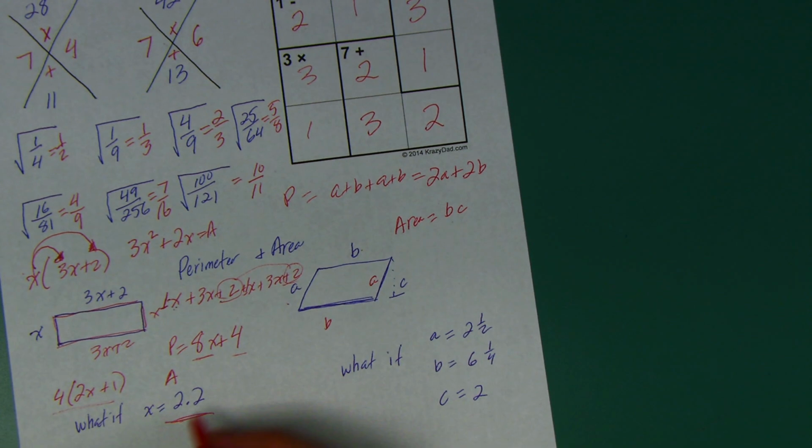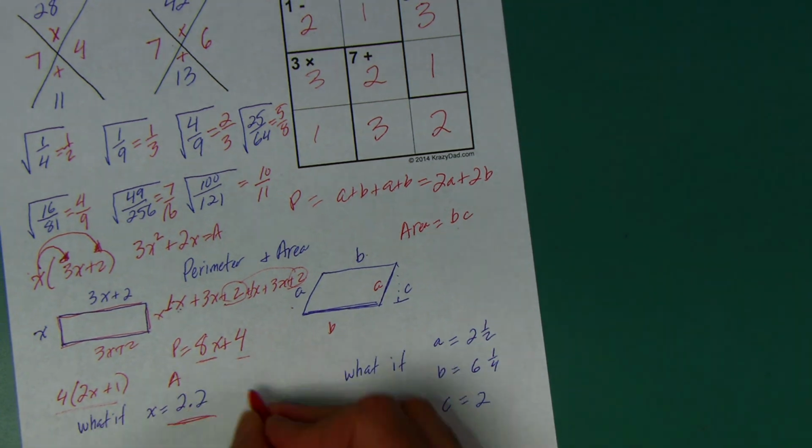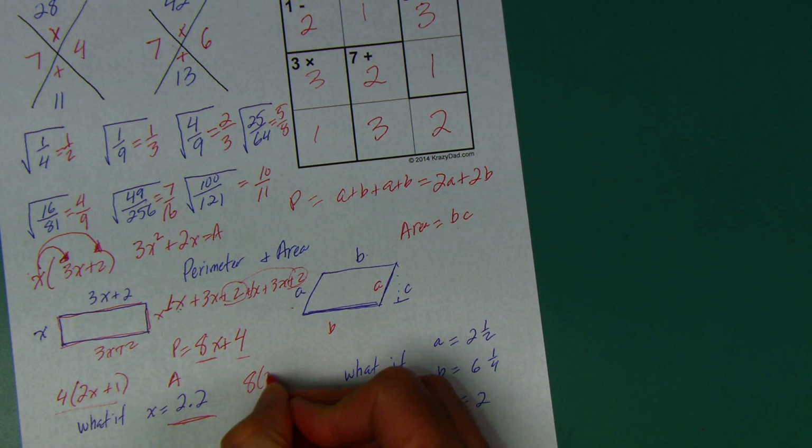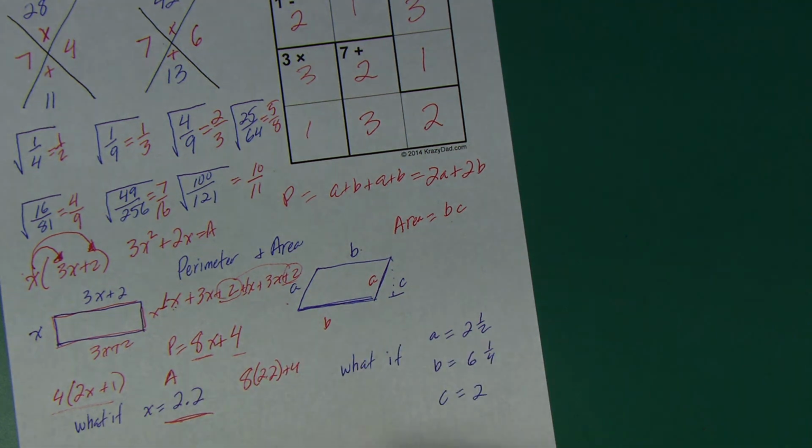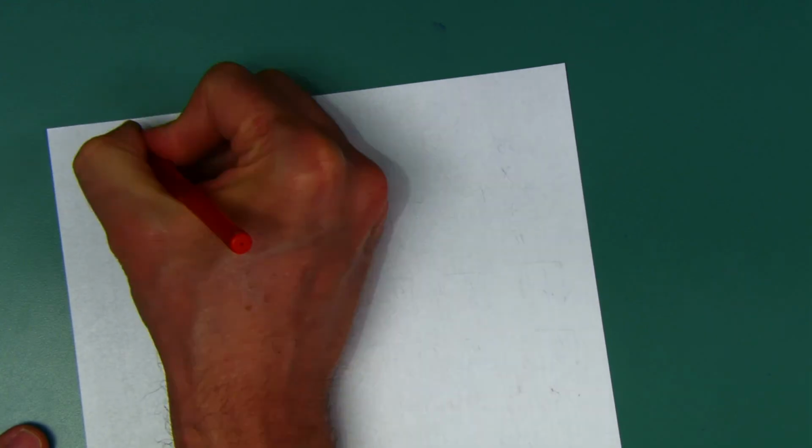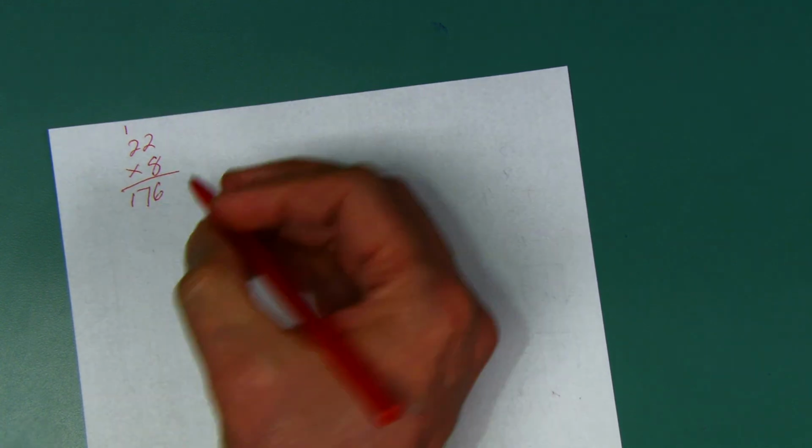All right, now what if we have a number here? If x equals 2.2, okay, then I got to go 8 times 2.2 plus 4 to get the perimeter. And remember, 8 times 2.2 is like 8 times 22, and then I figure out where the decimal goes. So 8 times 2 is 16, carry the 1. 8 times 2 is 16 plus 1, 17.